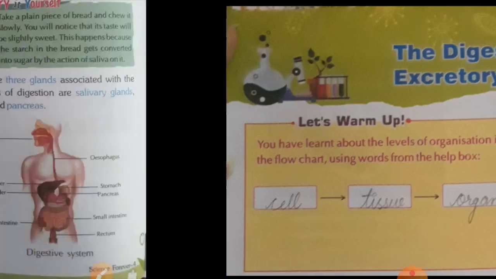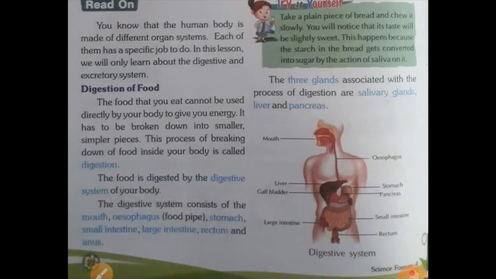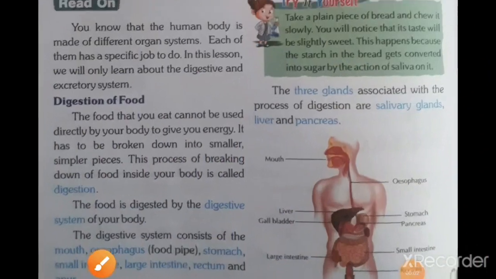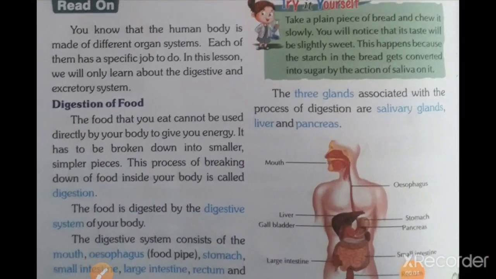Now come on, read the explanation. Listen to it carefully. You know that human body is made up of different organ systems. Each of them has a specific job to do. In this lesson, we will only learn about the digestive and excretory system. Now, digestion of food. What is the digestion of food?